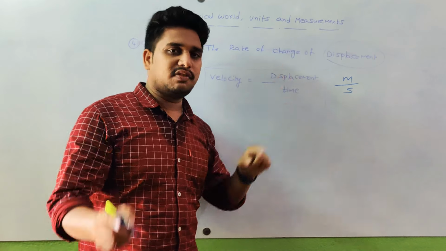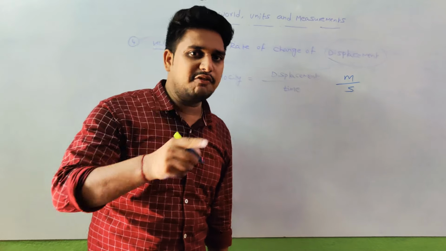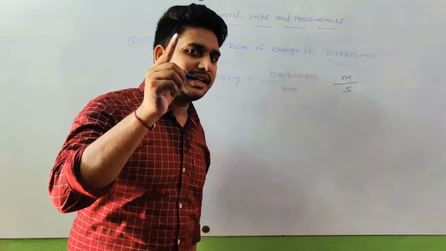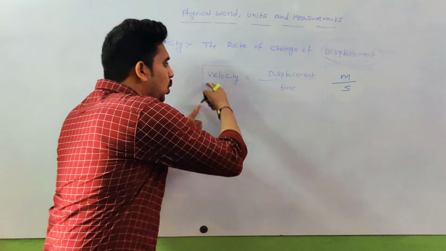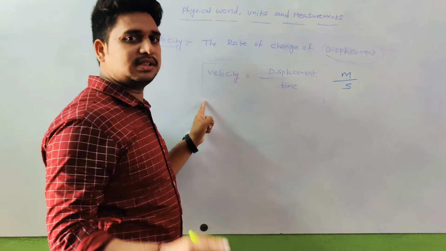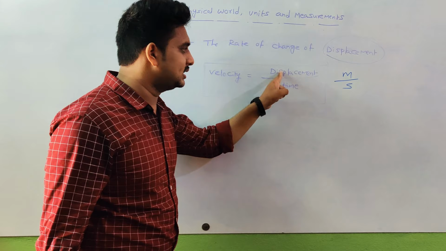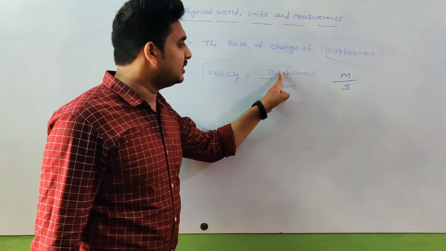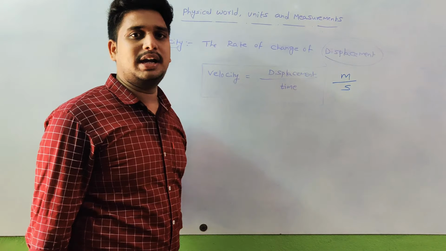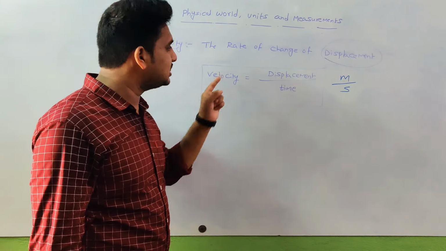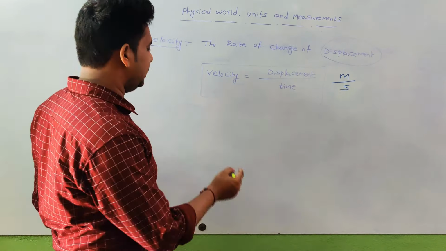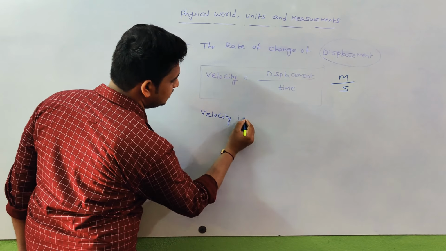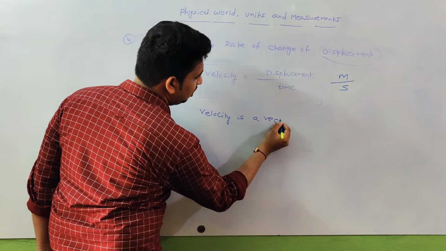If in any formula one parameter is a vector quantity, then the total term becomes a vector quantity. That's why velocity is a vector quantity.